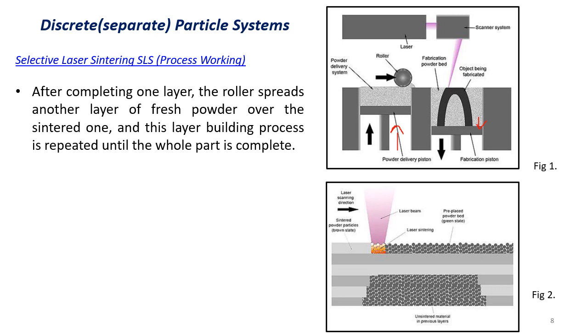So this is the sintered one. On this, the fresh powder is going to be laid down, and the layer building process is going to repeat until the whole part is completed. So this is how the parts are produced in a selective laser sintering process.